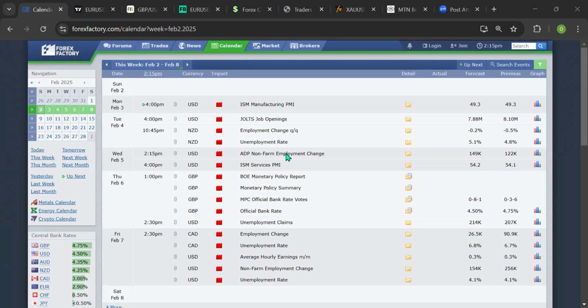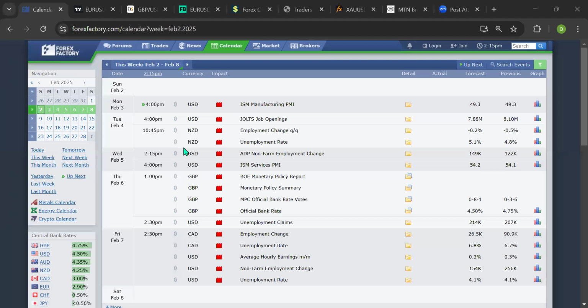I'm a global financial market analyst, and this is the outlook for this week, 3rd of February till 7th of February 2025. I welcome you to another wonderful edition of this week's outlook, and I believe it's going to be profitable. Starting from Monday, February 3rd, we're looking at the USD high impact news at 4 p.m. Nigerian time, which is the ISM manufacturing PMI.